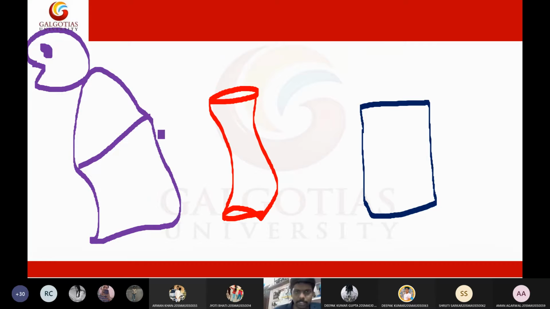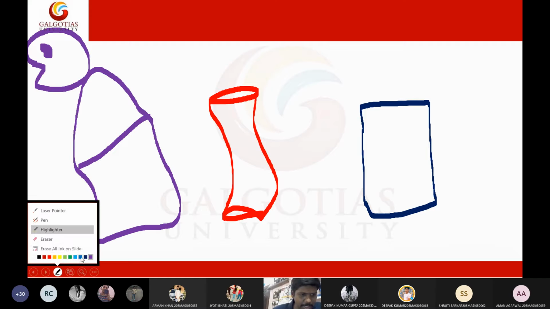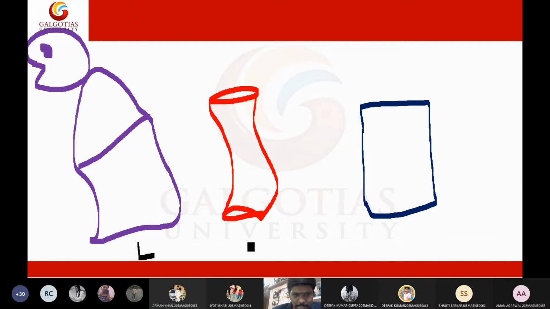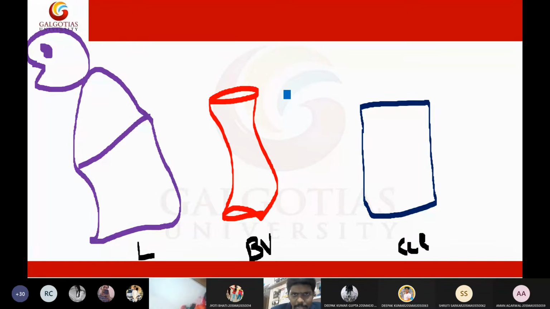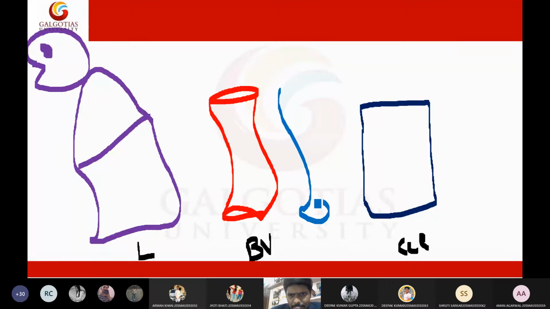Listen to me very carefully, students. Now I'm going to tell you about the pressures. Let me label these parts very simply. This is a lung, this is a blood vessel, and this is a cell. Now I want to draw one more thing, which is venous blood. Venous blood means vein. So this is a vein.